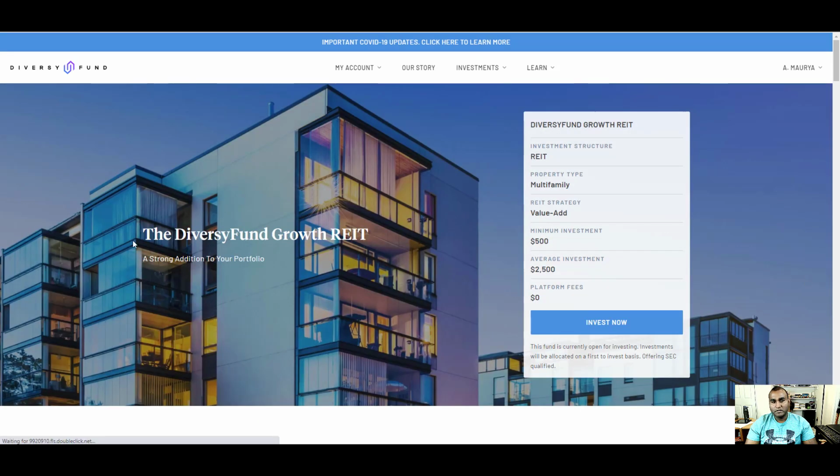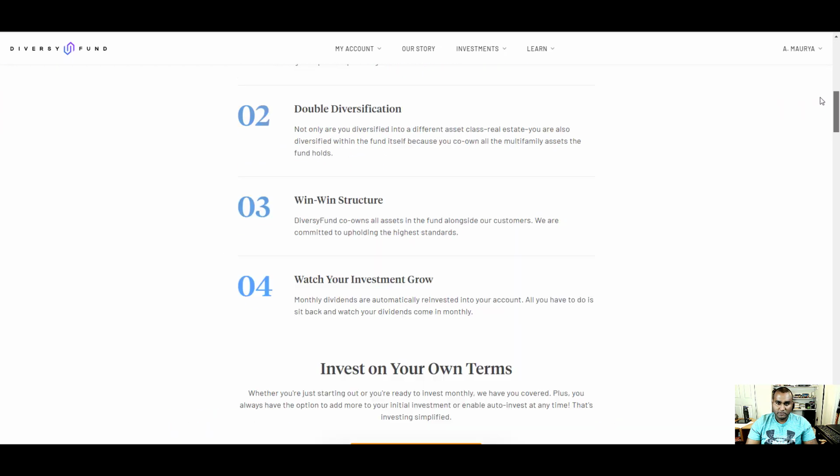Explore our offering. Here you can invest in the REIT, in multifamily with a minimum investment of $500 and an average investment of $2,500. That's what most people invest in. And obviously I am a person who likes to build trust over time, so I'm gonna go with the minimum as much as possible. And the platform fee is $0. I can invest right now in this offering.